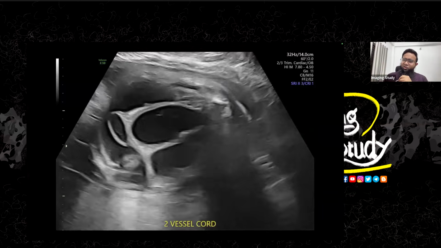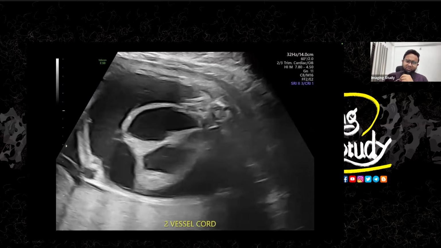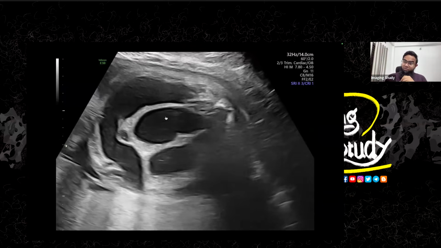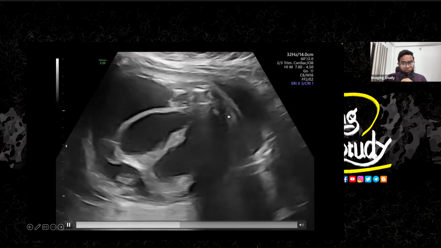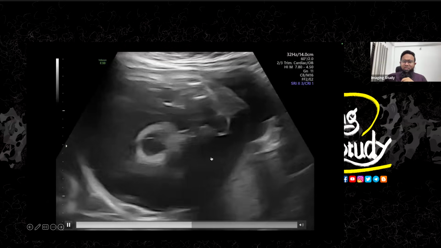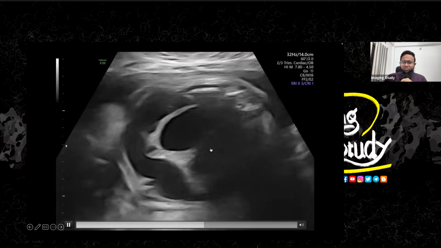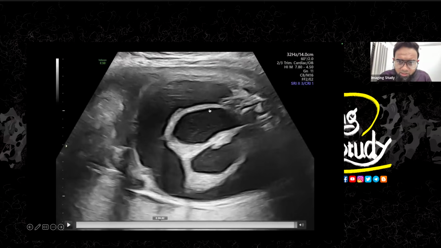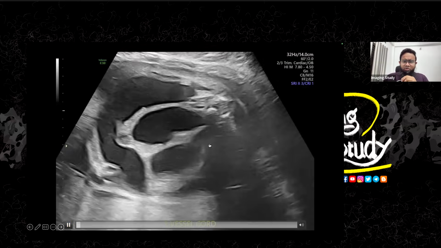Now let's look at the lower abdomen of the baby. You can see the ascites, the surrounding part, and you can see another piece of heart here without any pulsation. What is this? You can see a large cystic mass. You can see some sediments here. Let me freeze the image a little. There is a clear anechoic area and some hypoechoic areas here. So definitely there is some abnormality going on here.